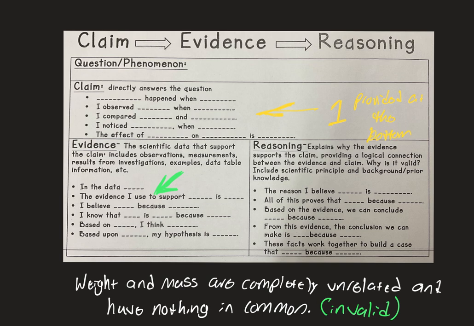For the evidence, you need to come up with two sentences that follow the format provided below. You can use any of those. And then again, your evidence needs to come from the lab that we did, the things that you saw. You guys that were in class, you got to see a little more, but the people that did this virtually, go with what you saw me use in the video. And then in blue, you've got the reasoning section. Again, you're going to need two sentences for reasoning, two complete sentences.